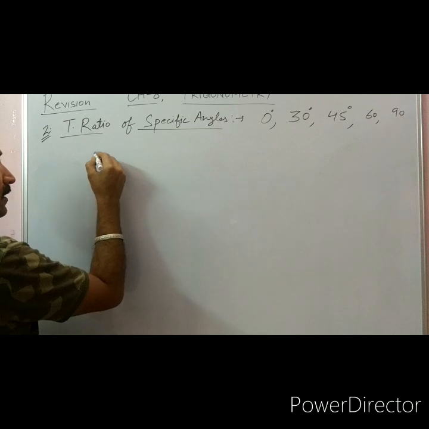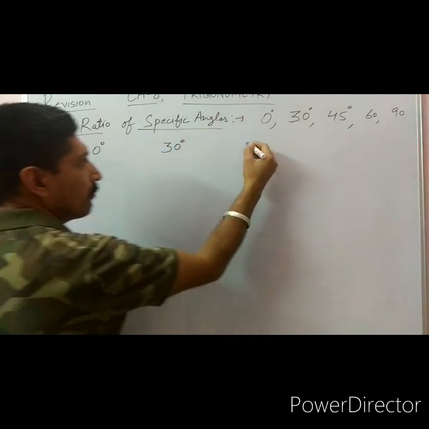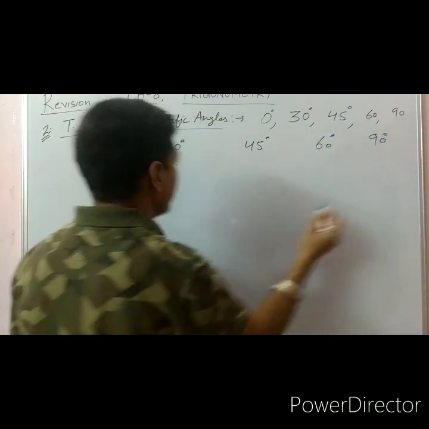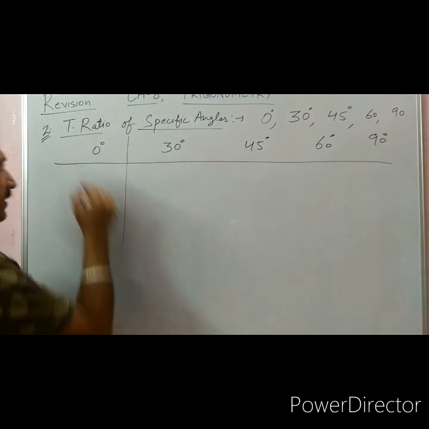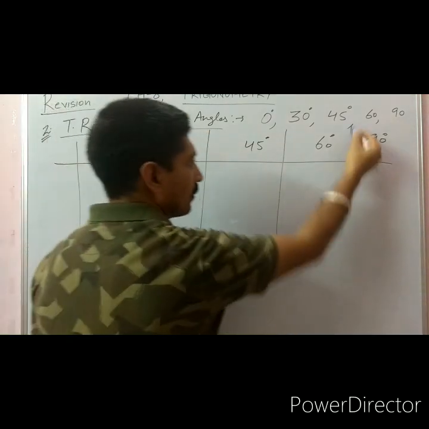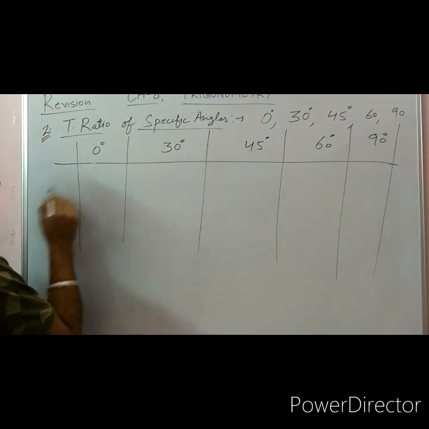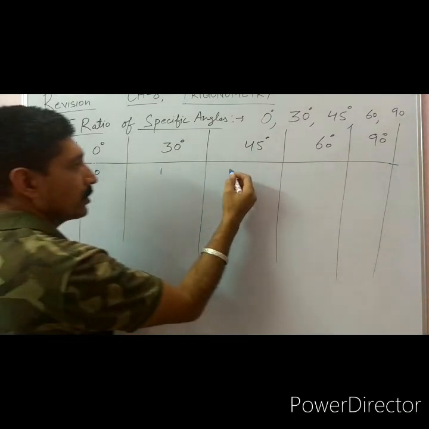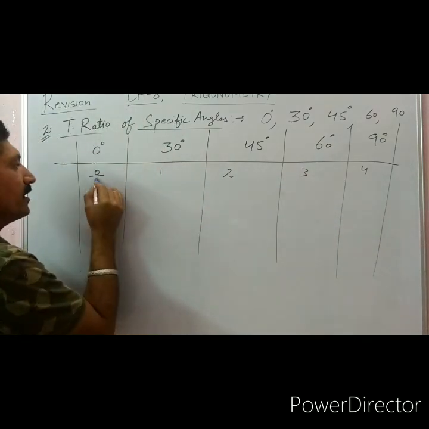In the beginning, as a beginner, we have practiced the chart in the classes also. Here we have 0 degree, 30 degree, 45 degree, 60 degree and 90 degree. Now, if we are going with the sine of theta, we start with 0, 1, 2, 3 and 4, roughly dividing all these numbers by 4.